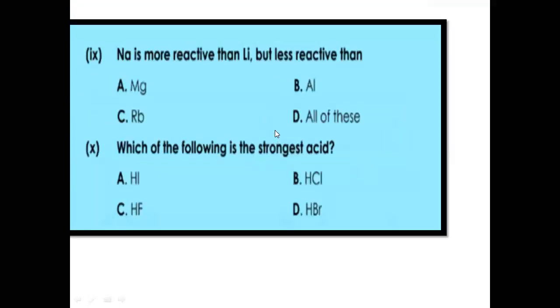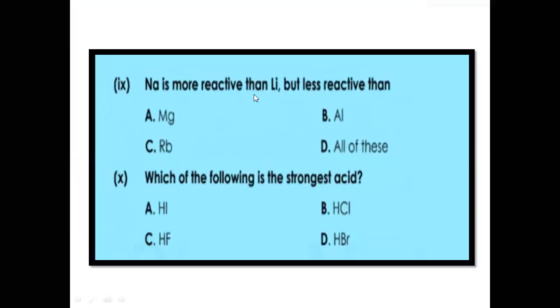MCQ number 9: sodium is more reactive than lithium but less reactive than dash. Again, this is about the group number.